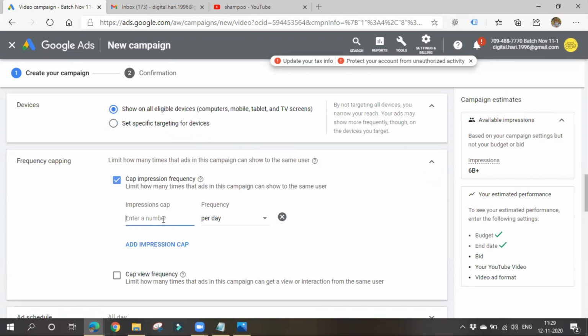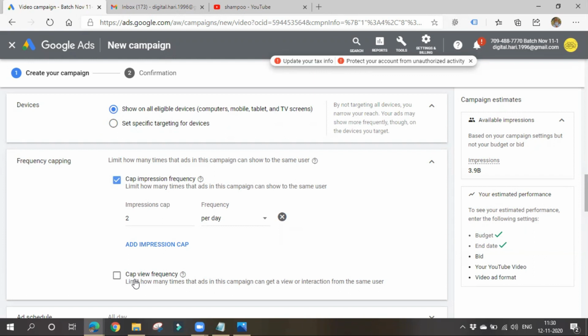Here you can also set, so enter a number. Per day I want to show only two times to the same user, or you can choose per week or per month also. So per day I'll be showing at max two times only. It will save my impressions, it will save my money compared to showing 10 times or 20 times to the same user. I can save those impressions and show them to some other users.